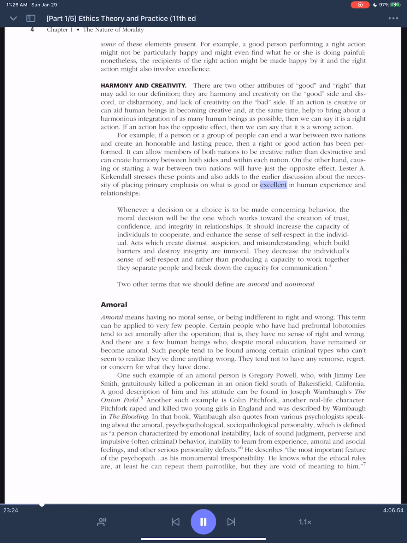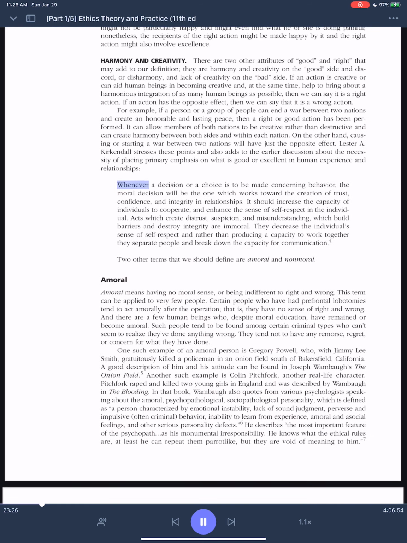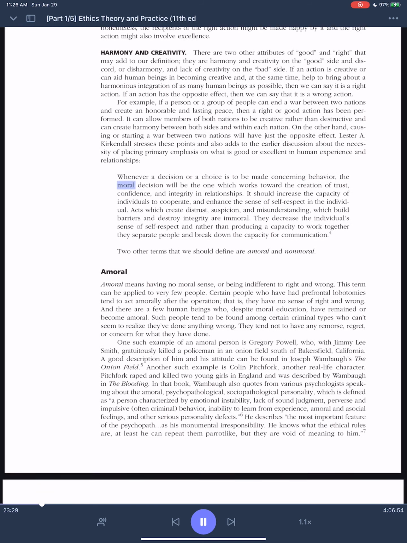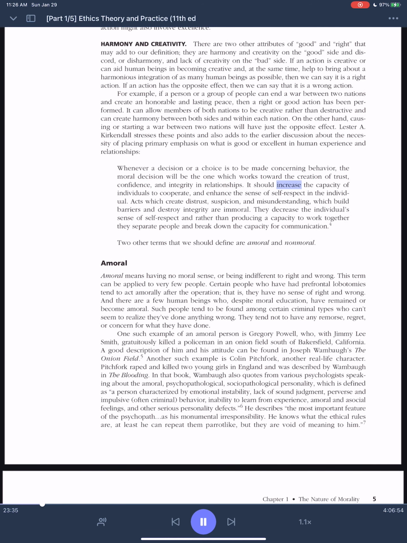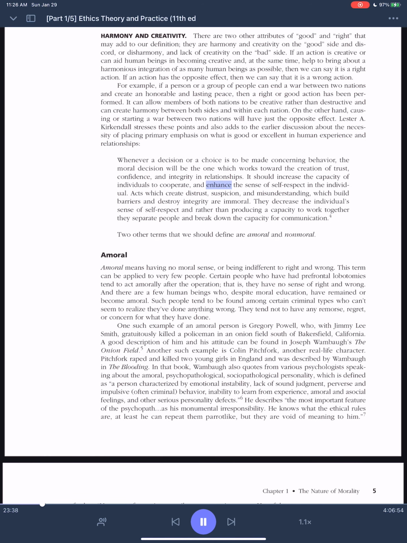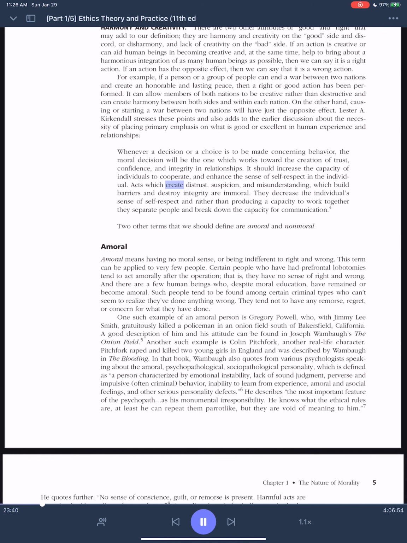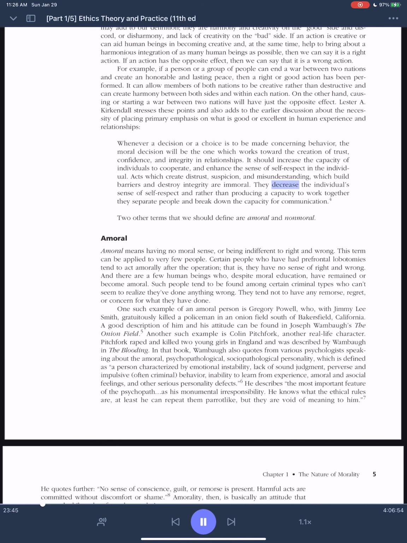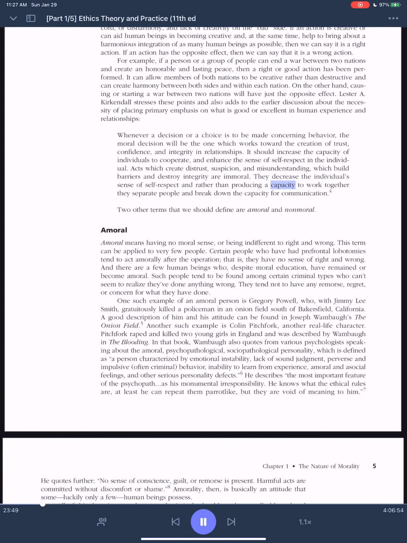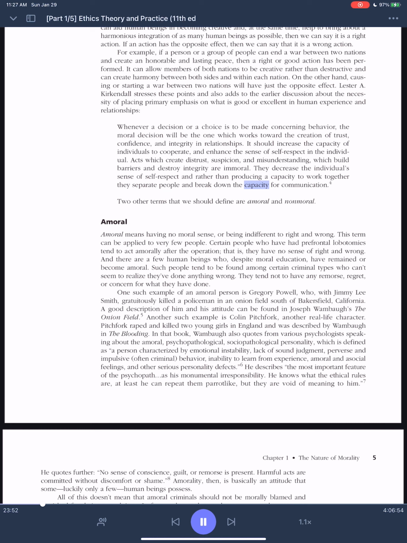Lester A. Kuykendall stresses these points and also adds to the earlier discussion about the necessity of placing primary emphasis on what is good or excellent in human experience and relationships. Whenever a decision or a choice is to be made concerning behavior, the moral decision will be the one which works toward the creation of trust, confidence, and integrity in relationships. It should increase the capacity of individuals to cooperate and enhance the sense of self-respect in the individual. Acts which create distrust, suspicion, and misunderstanding, which build barriers and destroy integrity, are immoral. They decrease the individual's sense of self-respect, and rather than producing a capacity to work together, they separate people and break down the capacity for communication.